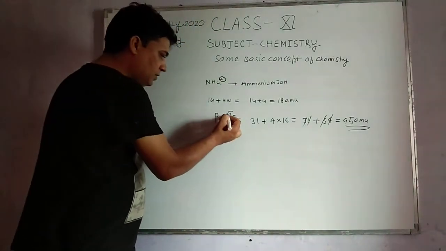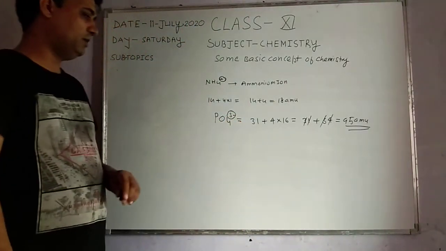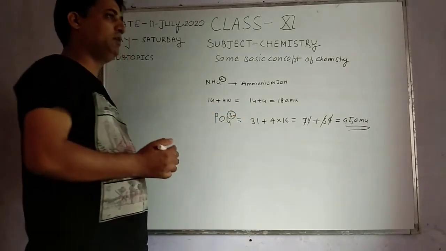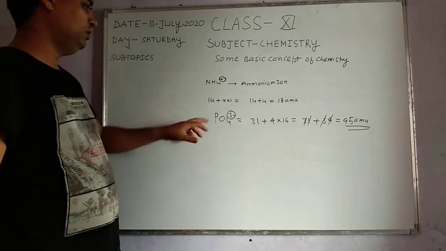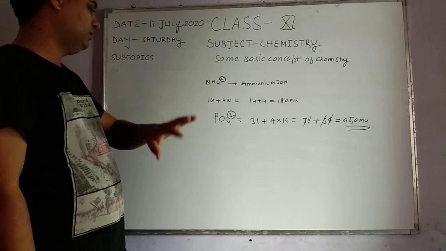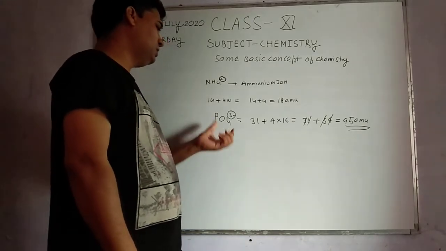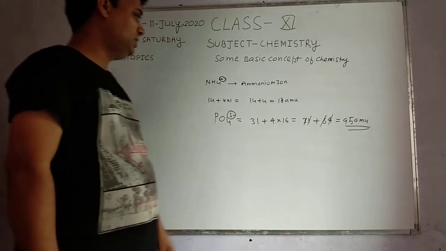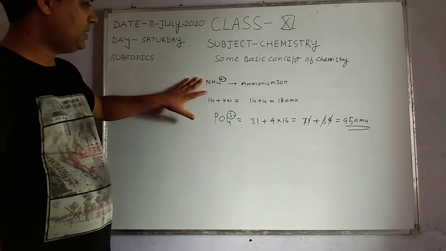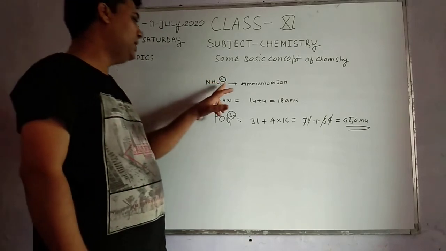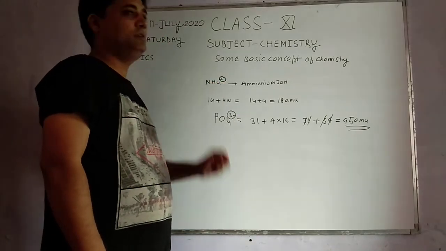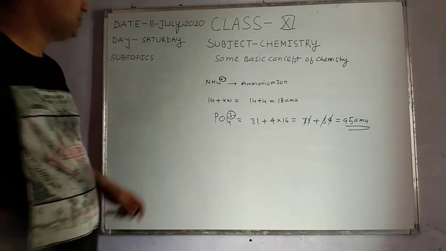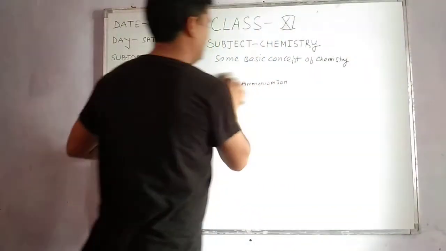Here the 3 minus represents 3 negative charges, which means 3 electrons. The mass of an electron is negligible, so we cannot use the mass of electrons. So in ionic mass, there is no use of plus and minus signs to calculate the ionic mass of a compound.